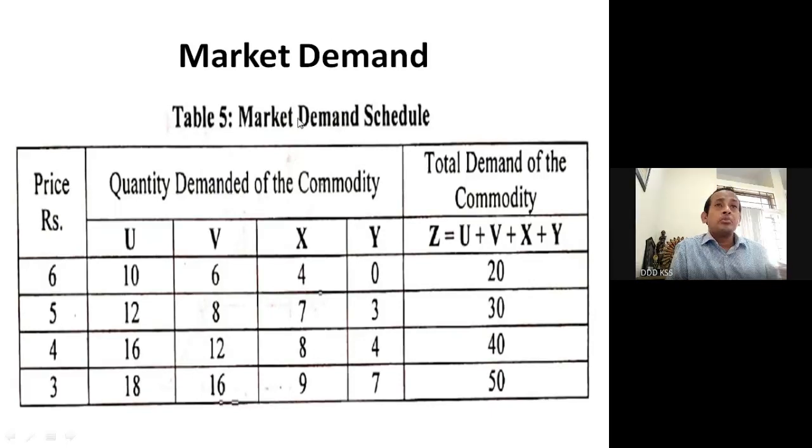Now in a better way we will try to understand through the market demand schedule. Here you can see the prices: rupees 6, rupees 5, rupees 4, rupees 3. Here you see the quantity demanded of the commodity.